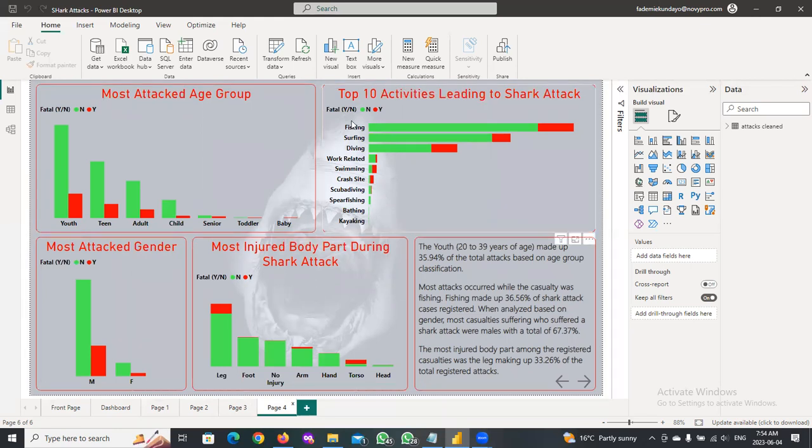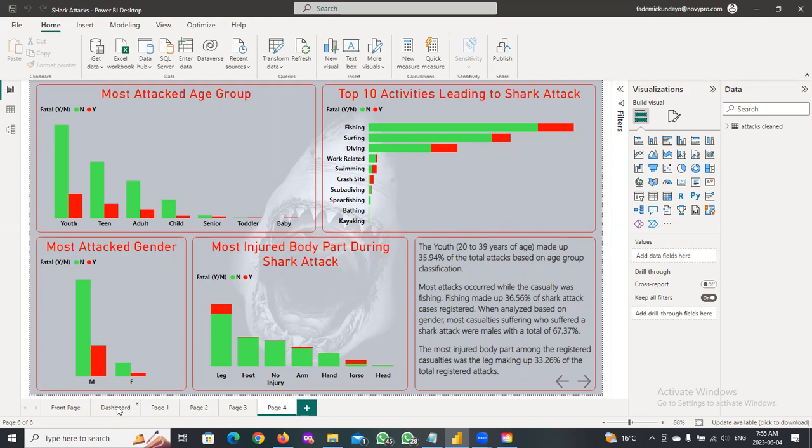Activities leading to shark attacks show fishing, surfing, and diving are the most common activities being done when attacks occurred to the victims. We can also see the most injured body parts, showing that the leg and the foot are the most injured parts. For some cases there are no injuries, and the least attacked parts are the torso and the head region. The most attacked gender is male, and the female gender is attacked the least. And these visuals are what was then used to create the dashboard.